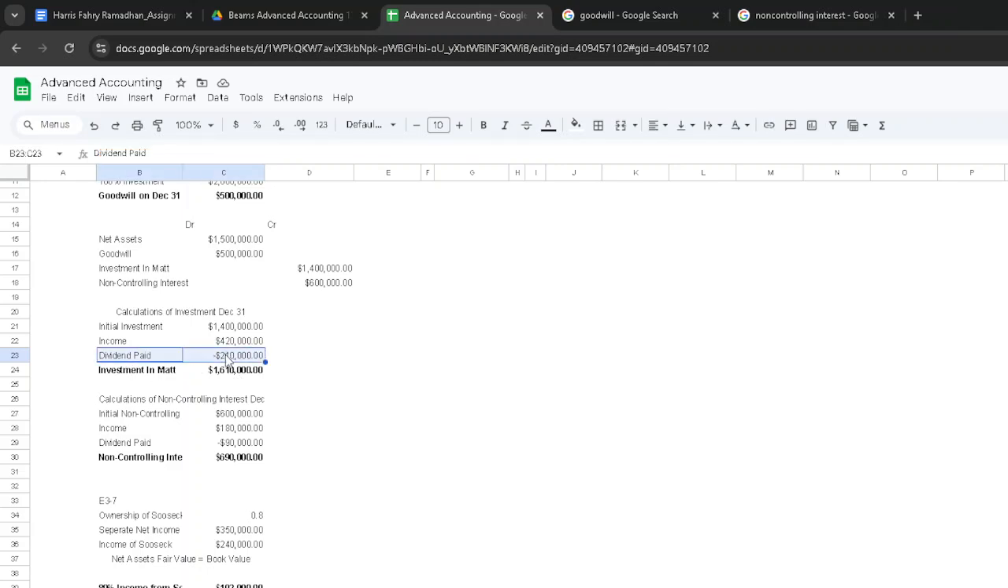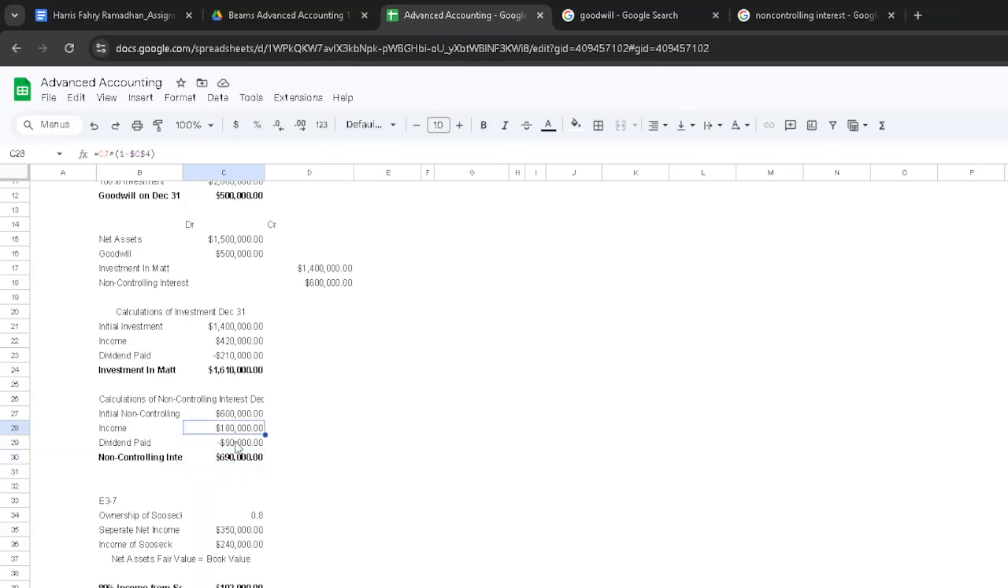The reason why dividends should subtract the initial investment account is because when the subsidiary is paying dividend to us as the parent, the subsidiary, in a way, converted their equity into cash so that they can pay us. So that process should reduce the equity count. So that's why this reduces initial investment instead of adding them. And if we sum it up, we should get 1,610,000.